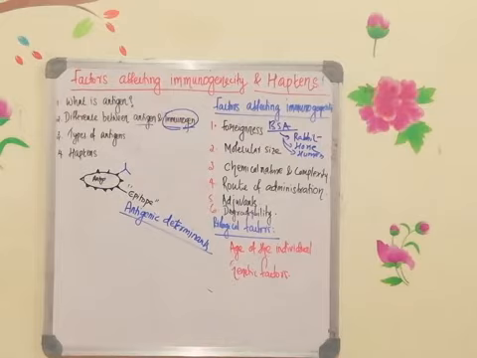Next one is chemical nature and complexity. The nature of the antigen should be complex. If it is highly complex, then it will be a very good immunogen. So say for example, homopolymers usually will not be identified well by the immune system, or the immune response for a homopolymer will not be that good when compared to the heteropolymers. Heteropolymer immunogenicity is more when compared to the homopolymer. That indicates that if the molecule is highly complex, it will be more immunogenic. Okay, so that's all about the chemical nature and complexity.